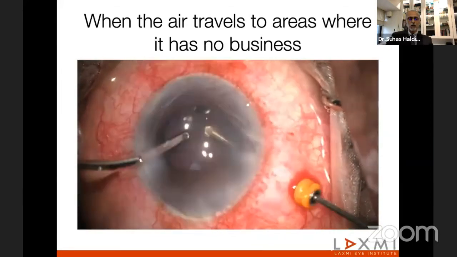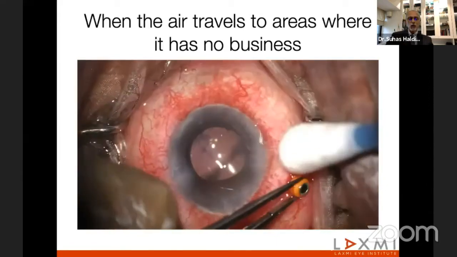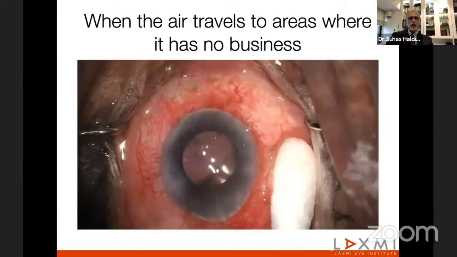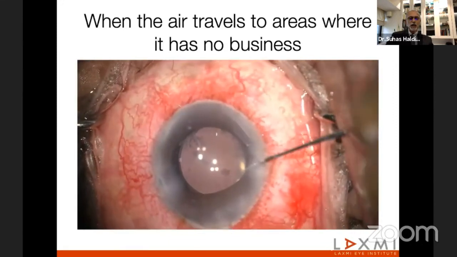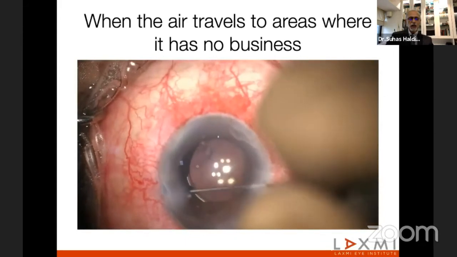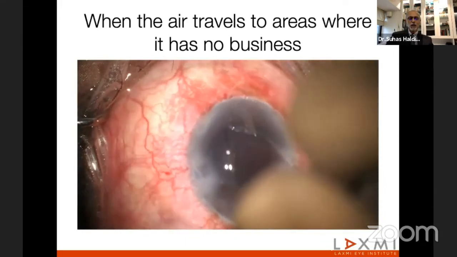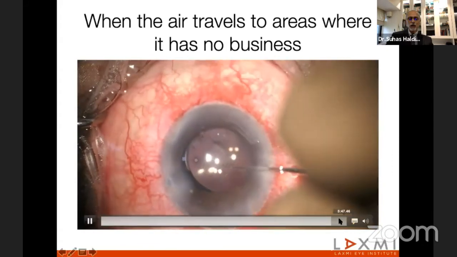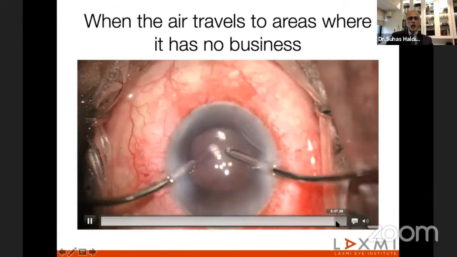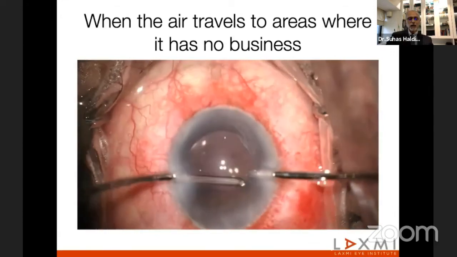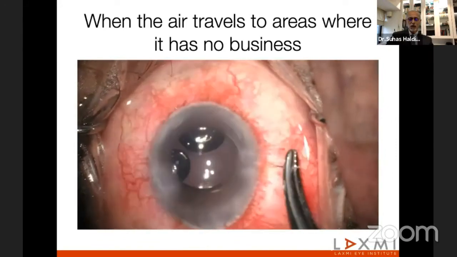Makes a huge difference. It's difficult to do phaco when you don't have a glow. And then the trocar is removed. And next, he goes in to get his lens into the bag, and then realizes that there's a lot of cortex there. But now, since it's visible and the glow is present, he manages to do IA and get the lens in the bag. And this is how he manages.